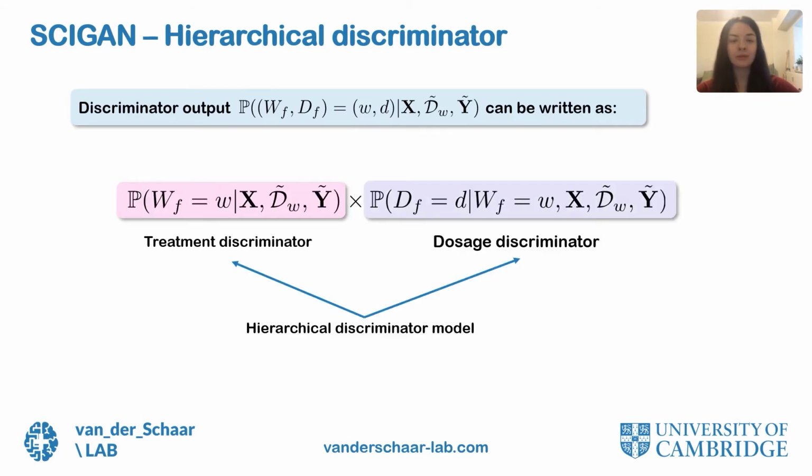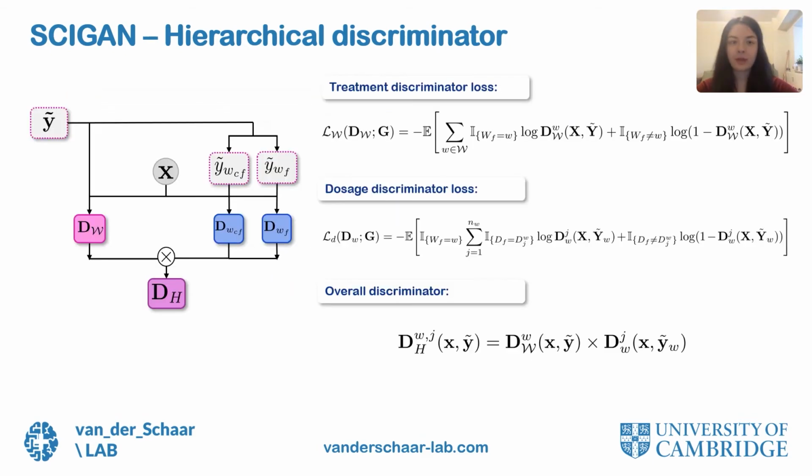We can therefore break down the discriminator into a hierarchical model. So we can have a treatment discriminator that estimates the probability of each treatment from the set of dosage outcome pairs for all treatments. Then, for each treatment type, we can have a dosage discriminator that needs to compute the probability of each dosage. We illustrate here the full hierarchical discriminator. So the treatment discriminator on the left takes as input the patient features X and the set of dosage outcome pairs and outputs the probability for each treatment.